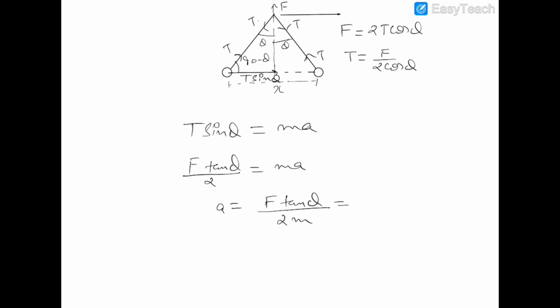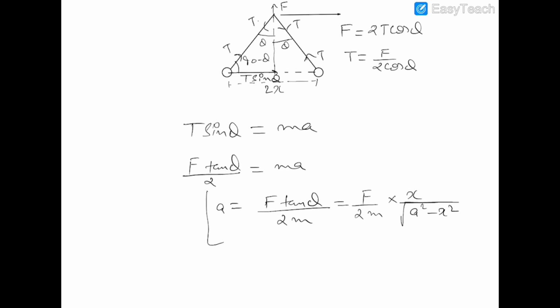The value of tan theta will be perpendicular upon base. So this is 2x, and it would be F upon 2m, and perpendicular is x, and base is under root of a square minus x square, since the hypotenuse is a.